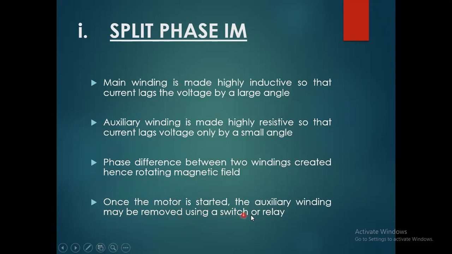And instead of these two options, we use a clutch mechanism in our mostly household induction motors. It separates the auxiliary or compensating winding. It would be removed when the motor has got its starting torque. After that, the auxiliary winding would be removed by the switch, relay or clutch mechanism that is installed in our normally single horsepower, 2 horsepower, 3 horsepower motors. Mostly this clutch mechanism is available in our household water pump motors.